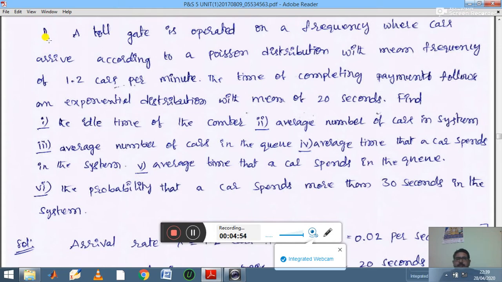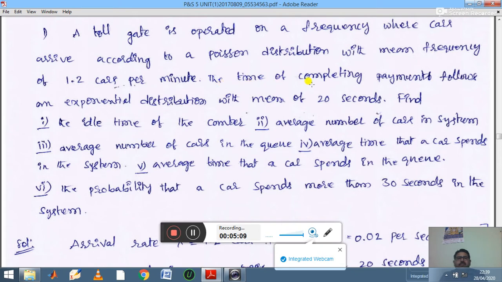Here the first example is: a toll gate is operated on a frequency where cars arrive according to the Poisson distribution with a mean frequency of 1.2 cars per minute.